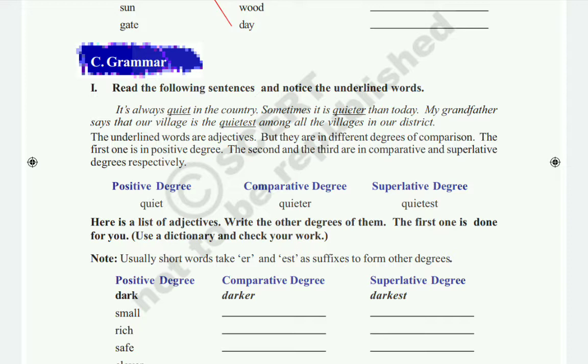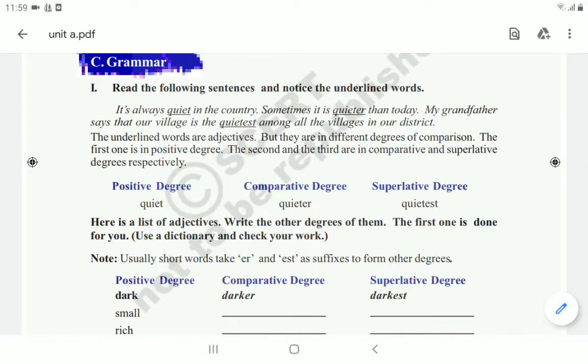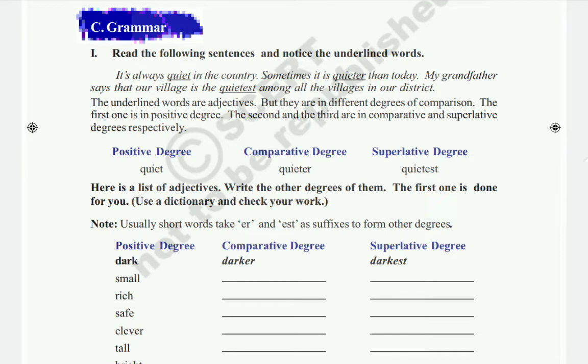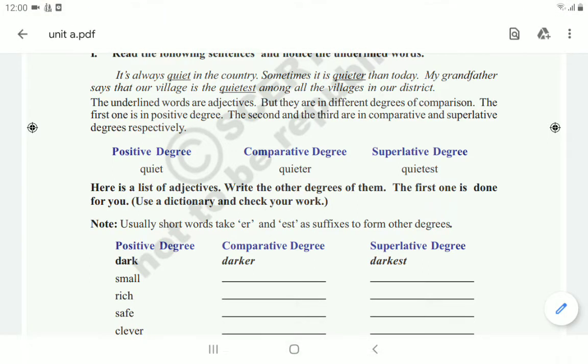So here we have 3 degrees of comparison. Degrees of comparison are classified as 3 types children. First one is the positive degree, second one comparative, and third one the superlative degree. Quiet, the adjective quiet, is in positive degree of comparison, and second one quieter means it is comparative degree, and third one quietest means it is the superlative one.